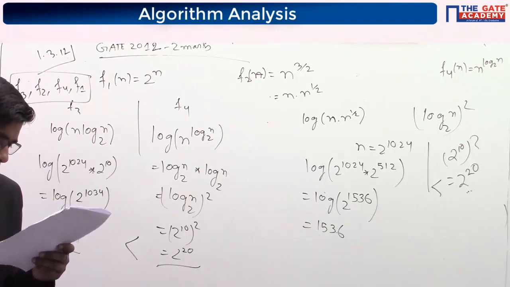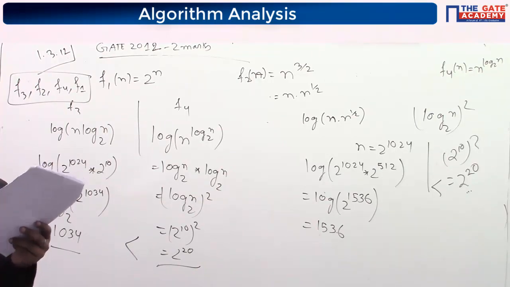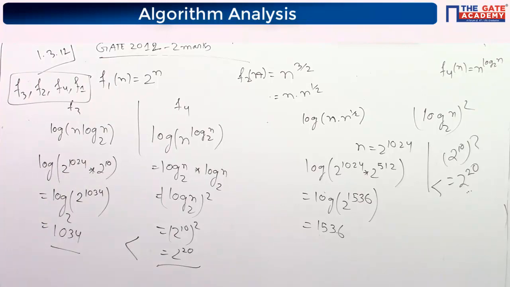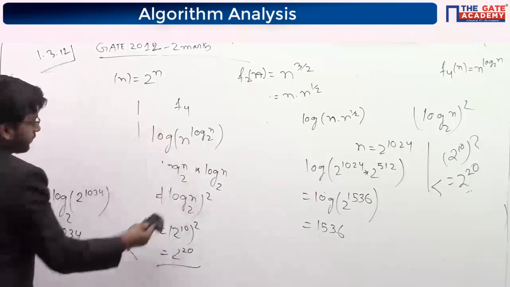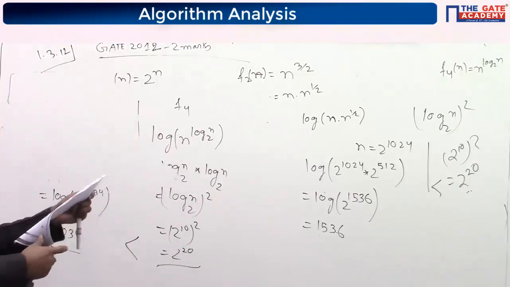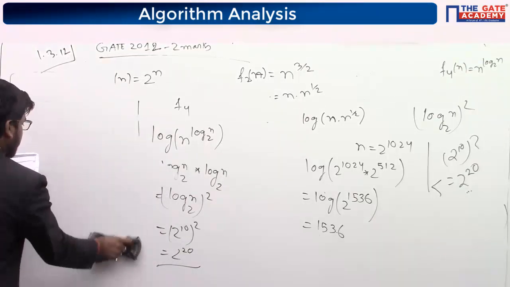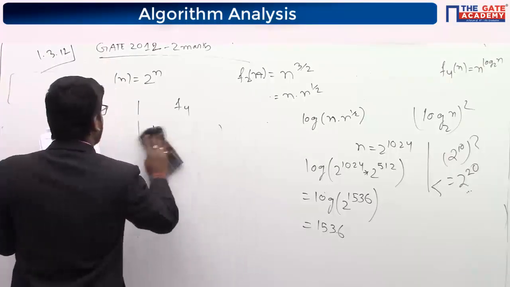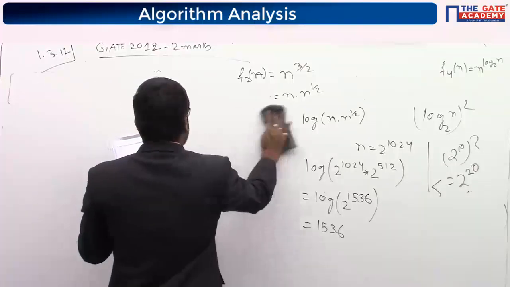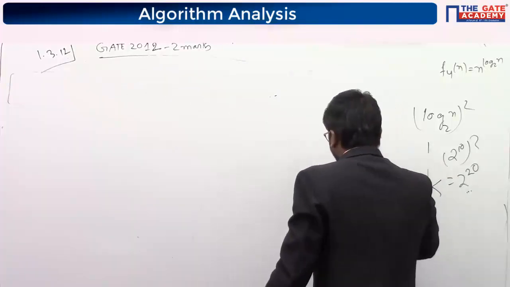Let Wn and An denote respectively the worst case and average case running time of an algorithm executed on an input of size n. Please read the question once. So Wn is denoting worst case and An is denoting average case. They are asking which of the following is always true.